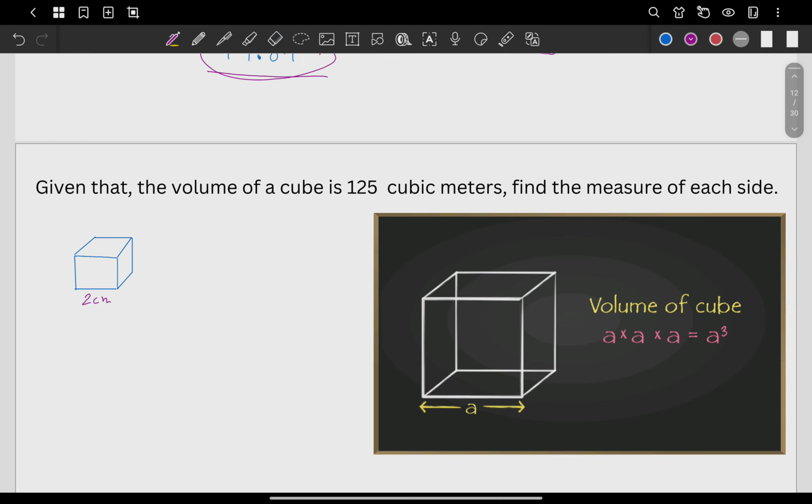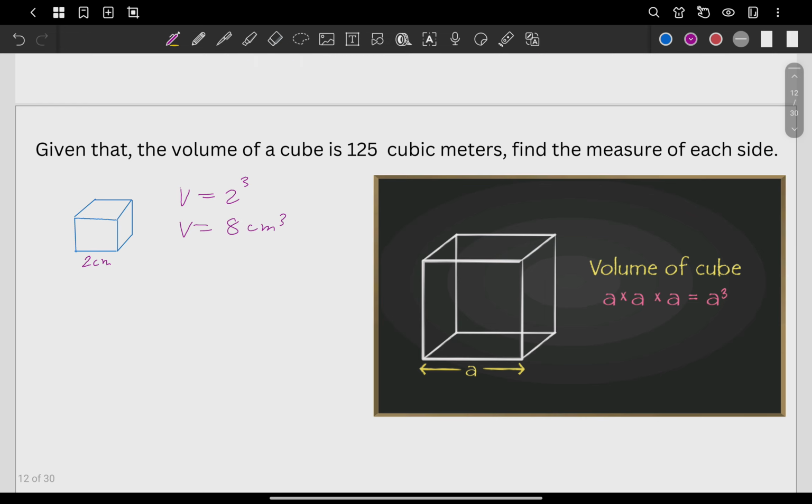To find the volume, V or volume is simply 2 cubed. What's the volume here? That's gonna be 8 cubic centimeters. That's how you find volume.